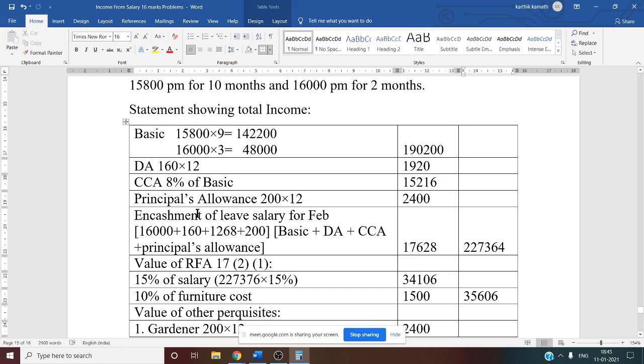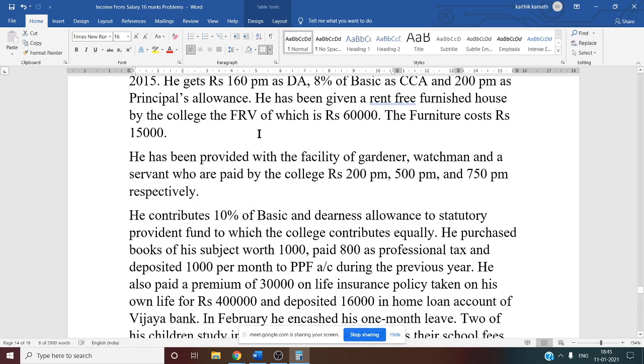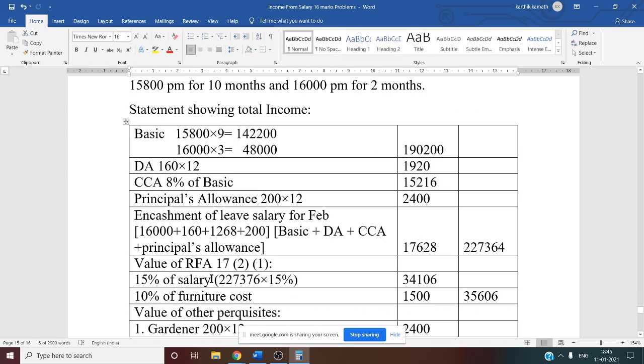In addition to the salary, the next thing we have to do is the perquisite value. First thing in the question, they have given rent-free accommodation, RFA. We don't know the population, but we know the city is Calcutta, so 15% of the salary. Why? Because the owner of the house is the employer. Fair rental value is of no use. So now 60,000 we should ignore, whatever is given in the question. Fair rental value we should not take. So 15% of the salary.